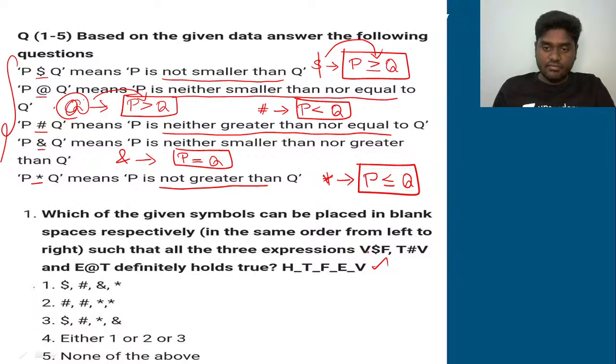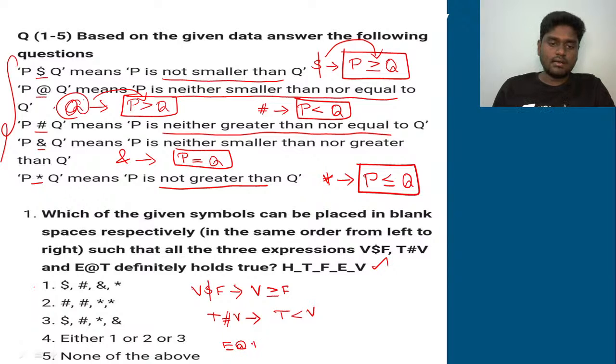So now if you see V$F, it is nothing but, V$ means what, greater than or equal to F. Like in the same way, if they say T#V, T#V is nothing but, hashtag means what, lesser than, so it's going to be T lesser than V. And the third one, E@T, @ corresponds to greater than.